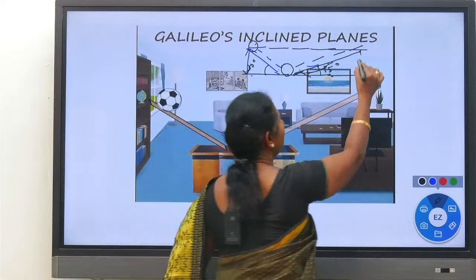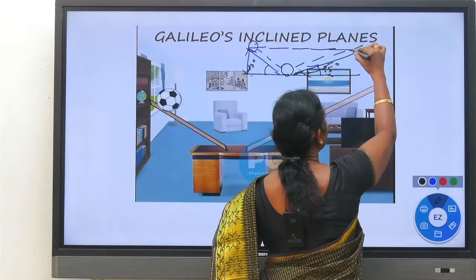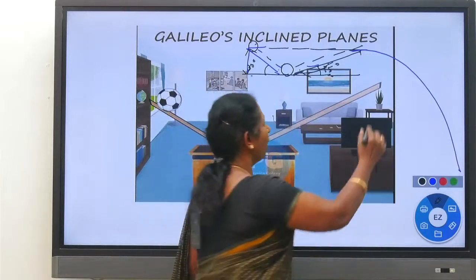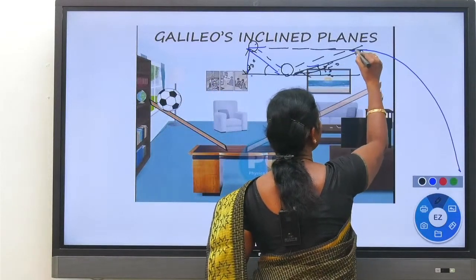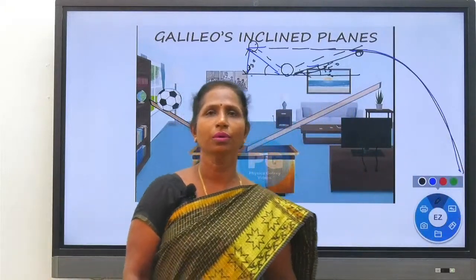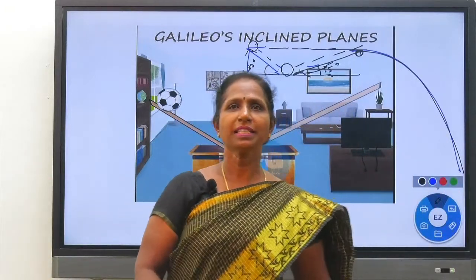The ball will fall down tracing the parabolic path. So the ball, after reaching this end, will trace the parabolic path and fall down. Clear? So what is happening?